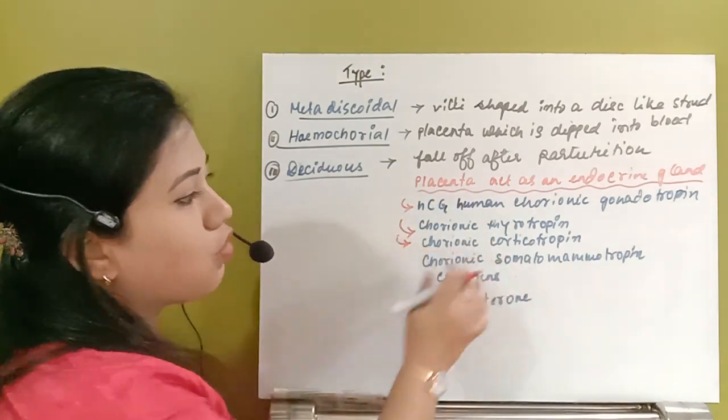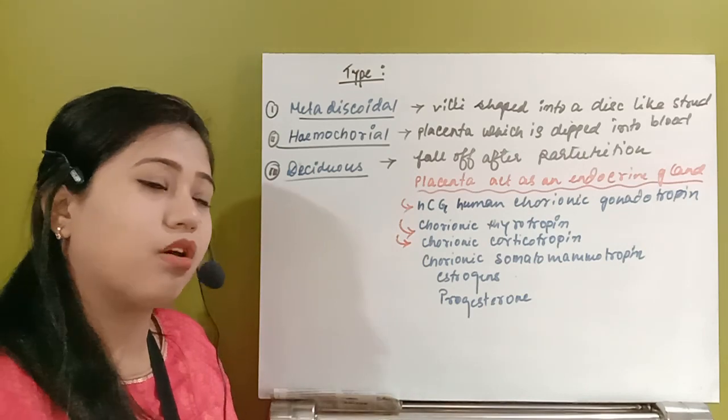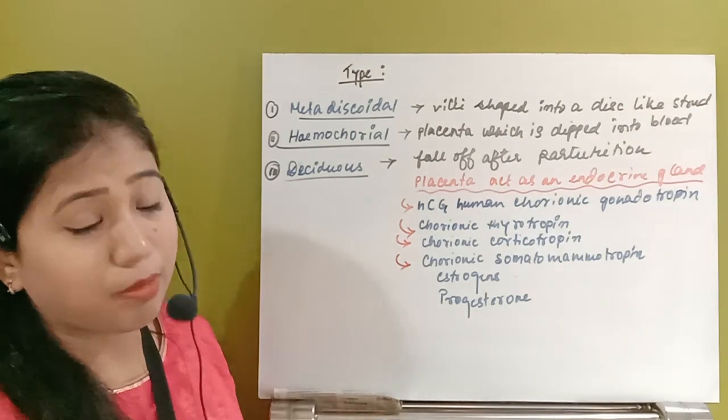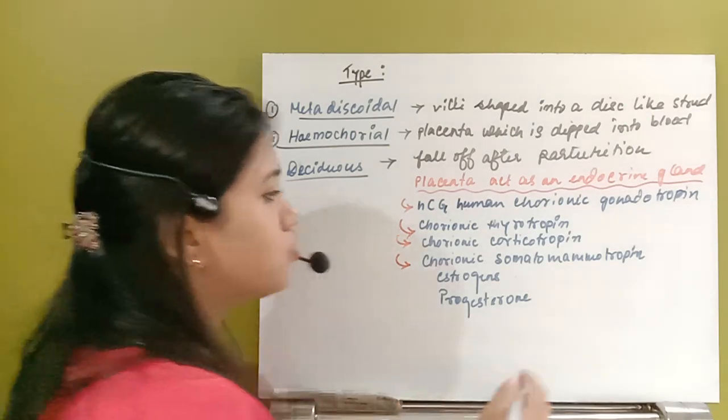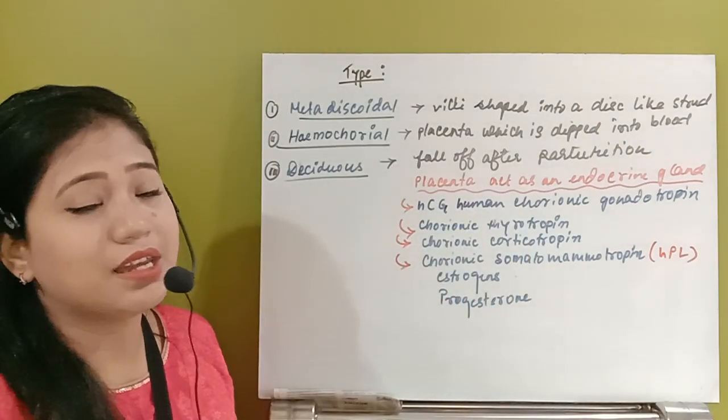Next one, chorionic corticotropin, which will also be released by the placenta. Next one, chorionic somatomammotropin, also called HPL, human placental lactogen.